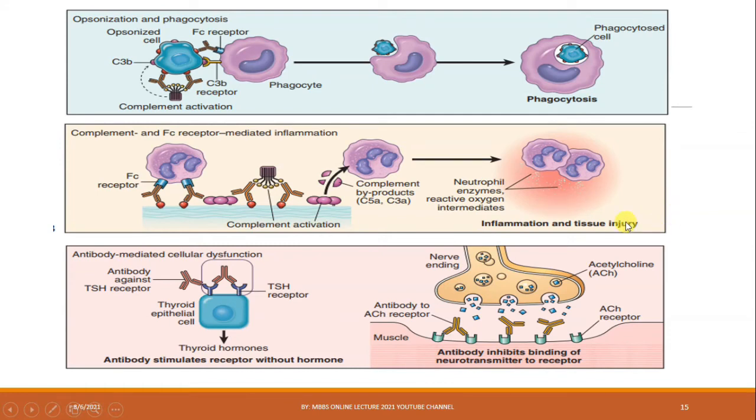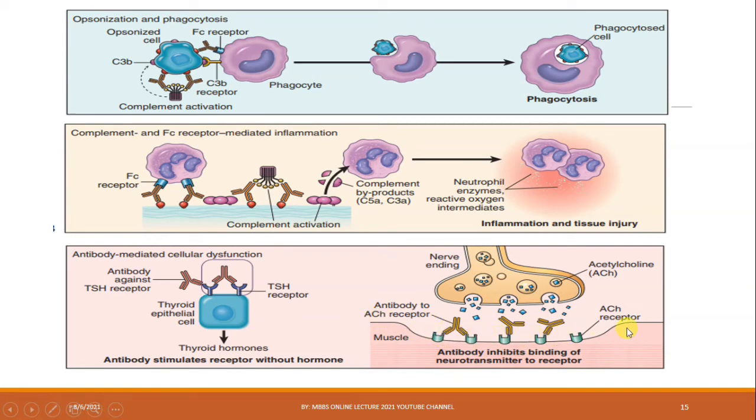Now, third one, that is antibody-mediated cellular dysfunction. In this, antibodies are directed against those tissues or cells that cause dysregulation of function, such as in this, the TSH thyroid stimulating hormone receptors are stimulated by antibodies, causing hyperthyroidism. While in this, the neuromuscular junction, antibodies are directed against acetylcholine receptors, causing persistent paralysis in the muscles.